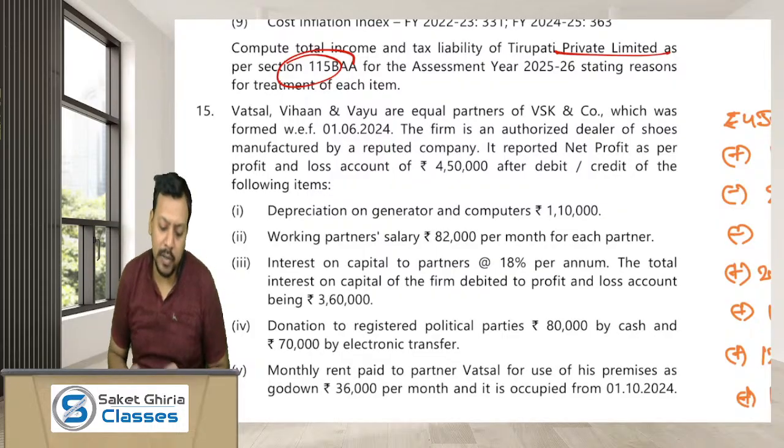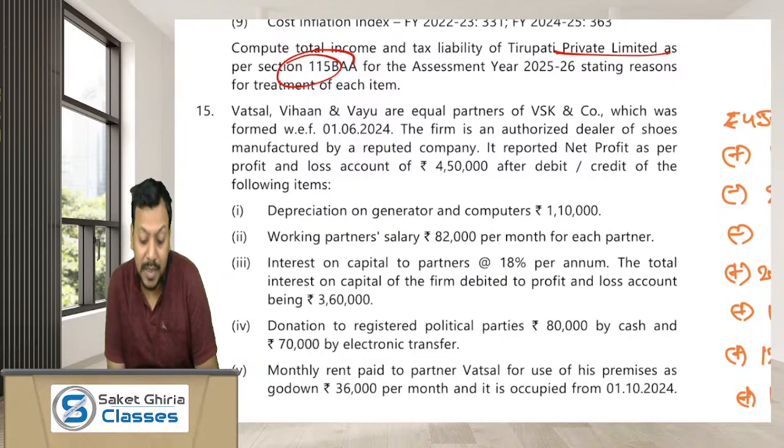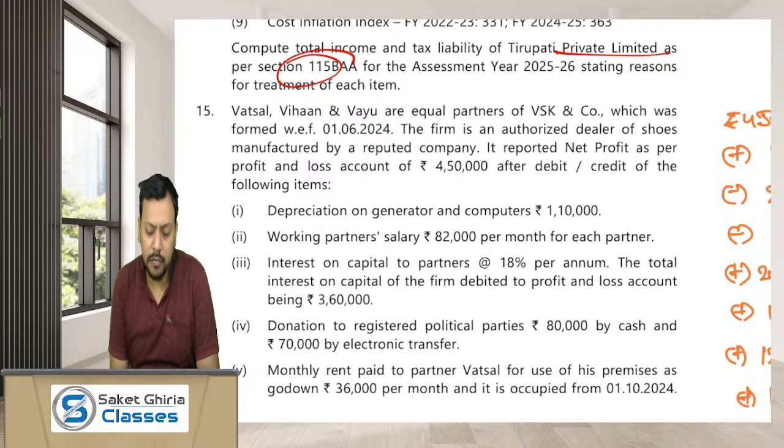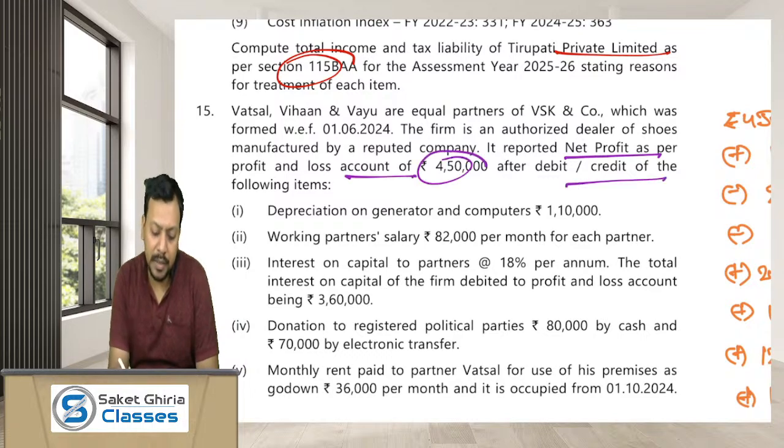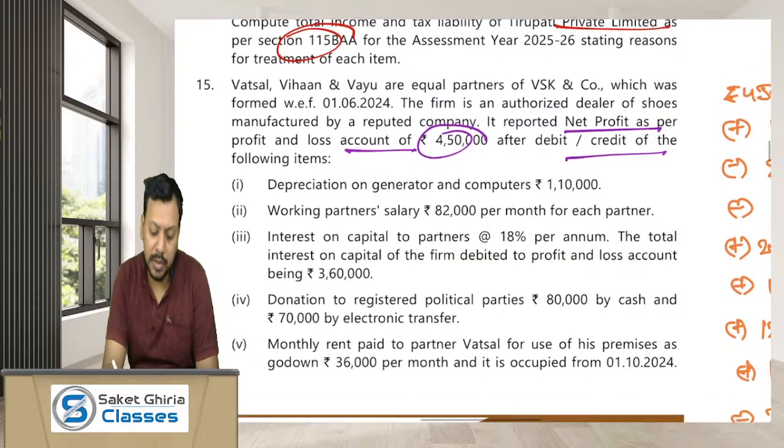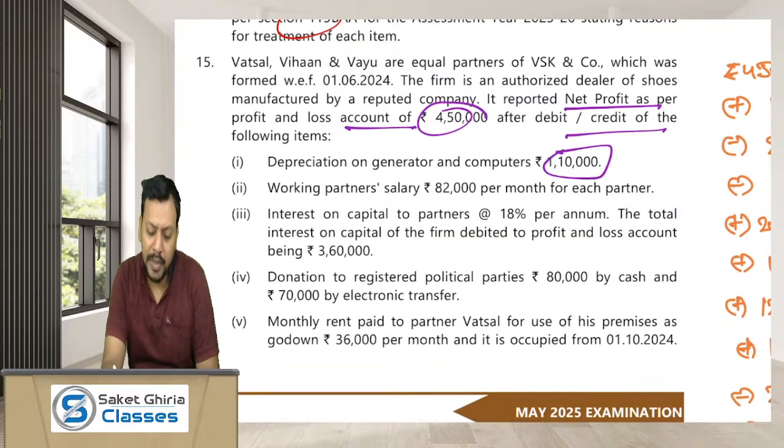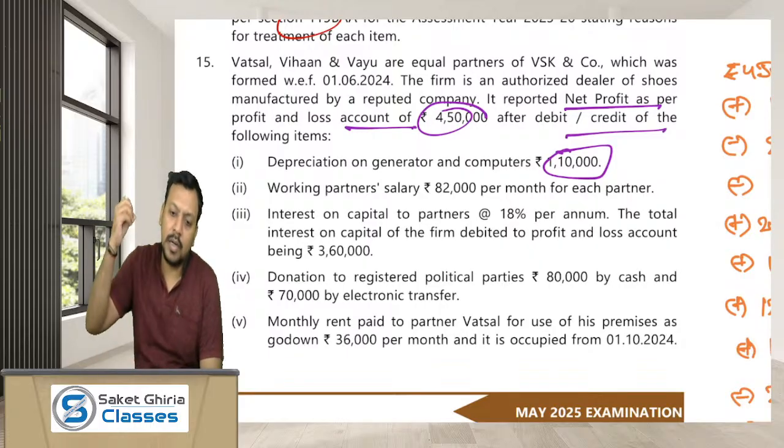Vatsal, Vihan and Vayu are equal partners of VSK and Company, which was formed with effect from 1/4/2024. Means it is a partnership firm. The firm is an authorized dealer of shoes. It reported net profit of rupees 4,50,000 as per P&L after debit/credit of the following items: depreciation on generators and computers. This should be as per Income Tax Act. So we first add 1,10,000 and the depreciation as per Income Tax Act we will allow to you.